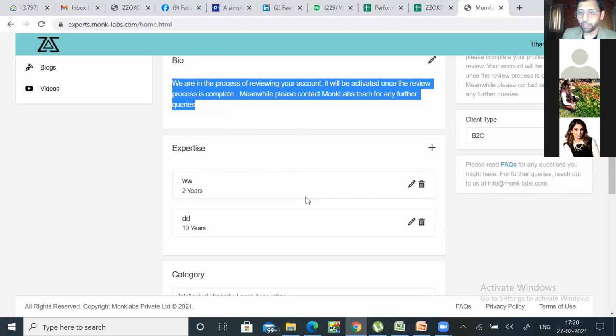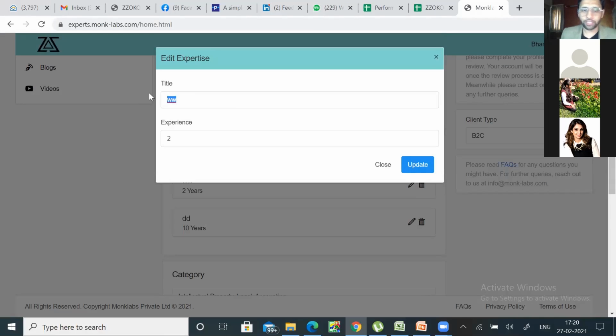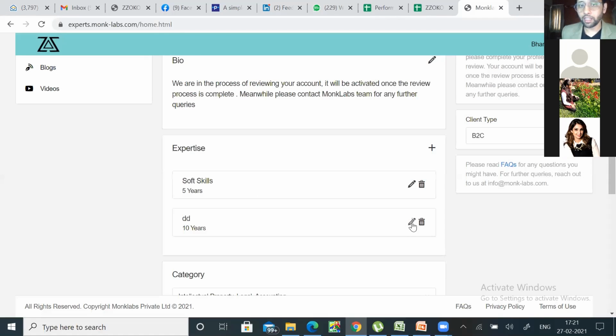Expertise is again seen by clients. So you could just click. For example, if you have a soft skills background, you write soft skills experience 5 years, assuming, and you update, and it'll be seen.